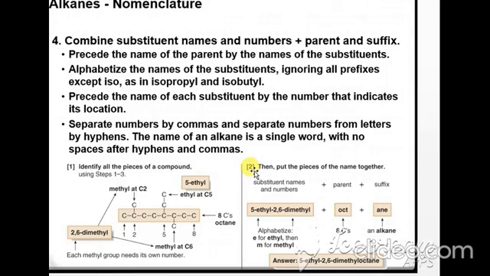Look at this picture. You have divided all the parts. Number 1 is the substituents in the prefix. In the center there is the parent and at the end the suffix. Here the parent is the number of carbon atoms, that is 8. Suffix is ane, that is the functional group, and the substituents are written according to the 5 steps which I have told: location, number, and all these things. Look at this: 5-ethyl-2,6-dimethyloctane. This is the name which we have sorted out on the basis of all the steps carried out.